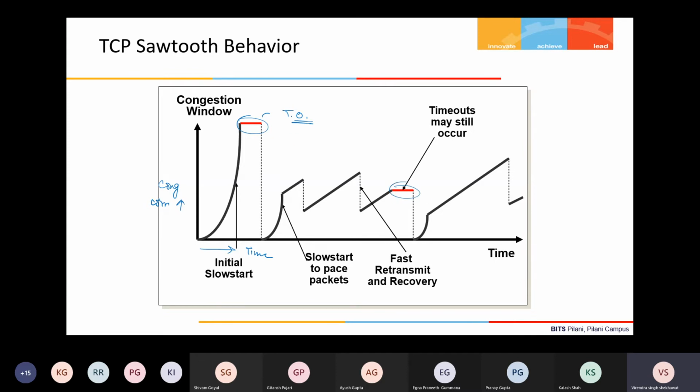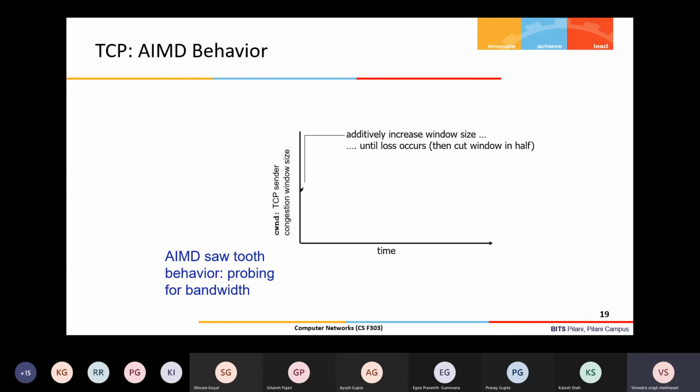This also indicates the timeout. And here again a timeout occurs and then it enters into slow start, then congestion avoidance. Here 3 duplicate ACKs have been received, so that's why I enter into fast recovery and so on. This is the way a typical TCP time versus congestion window plot works. You can observe this in Wireshark also. In one of the labs we'll do, although you can try before that also, we'll use Wireshark to understand the behavior of TCP, calculate throughput, and see how the TCP connection progresses. So the same thing we'll observe there also.